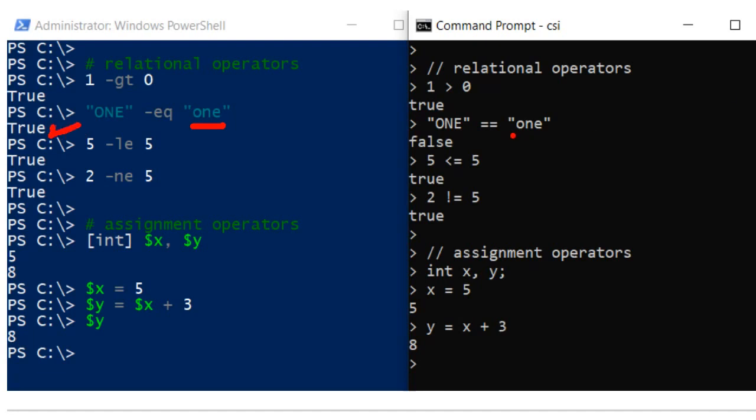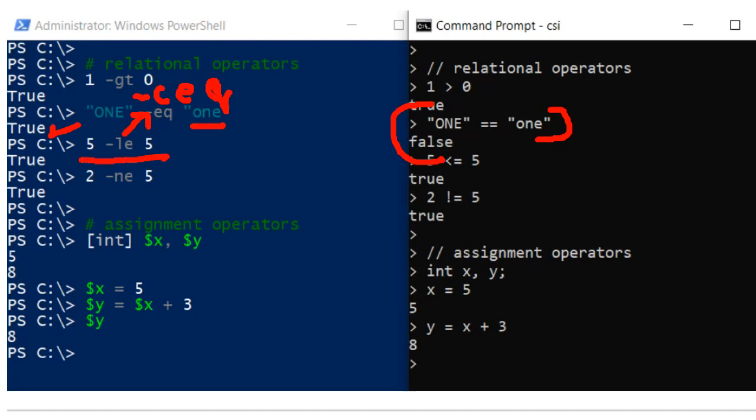But if you do something similar in C#, you get the value false. If you want the same C# behavior in PowerShell, you have to use -ceq. C stands for case sensitivity, so that operation becomes case sensitive, and then you will get the value false.